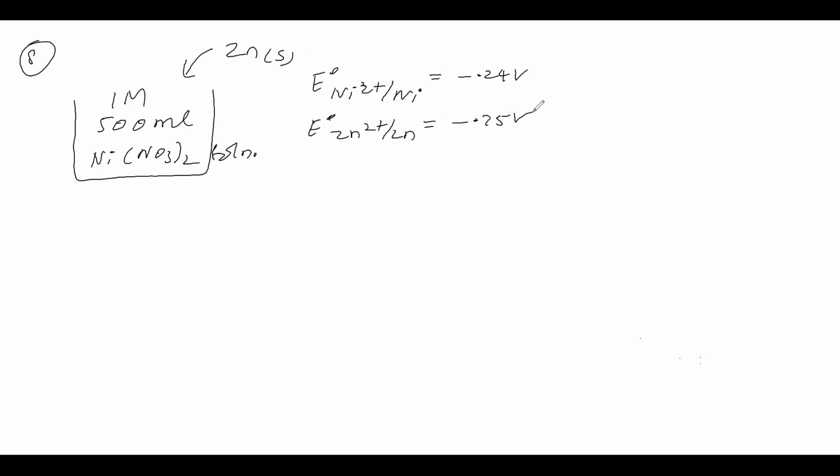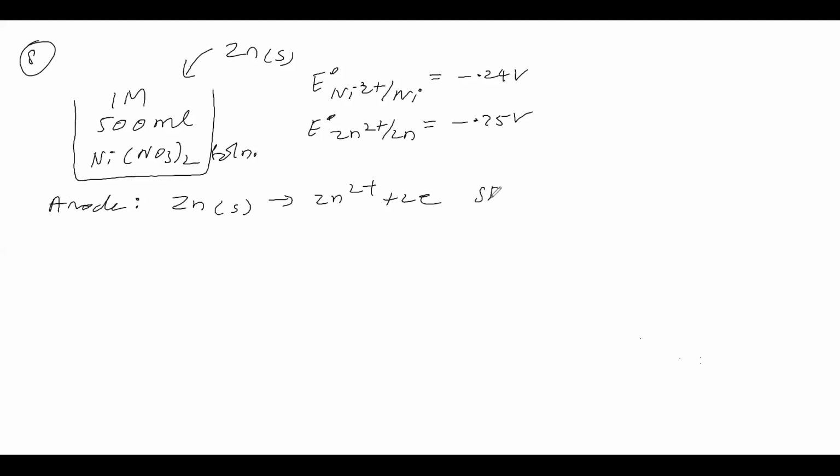Now see the E naught values. Nickel SRP is high, therefore it will act as the cathode, reduction. Zinc SRP is low, therefore it will act as the anode, oxidation. The anodic process is oxidation: zinc solid gives Zn2+ plus 2 electrons.